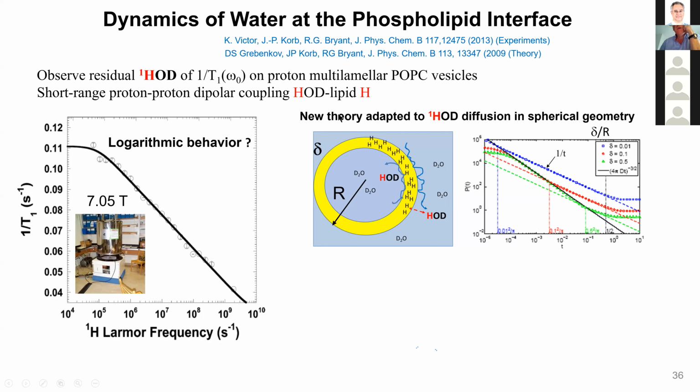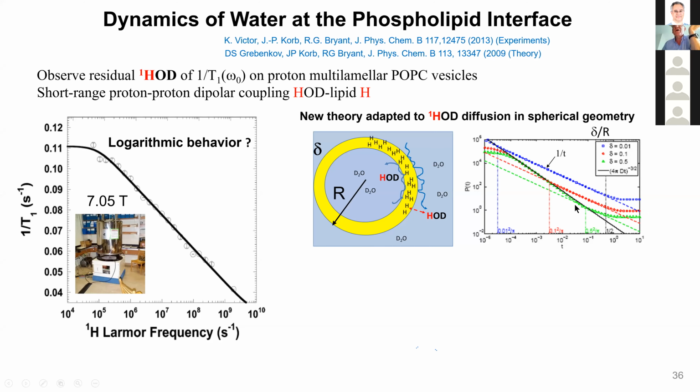And with Denis Grebenkov, we introduced the complete theory that is detailed in this paper. The important parameter is the length of this layer, of this multi-layer system, compared to the radius here. And when the delta is 100 times smaller than the radius of this system, the probability for this moving proton to reach this other proton inside goes as the inverse of the time scale.